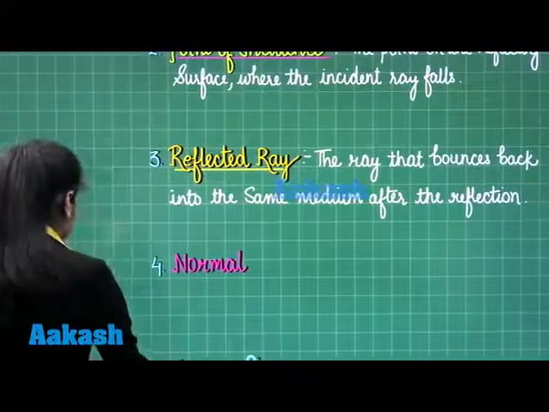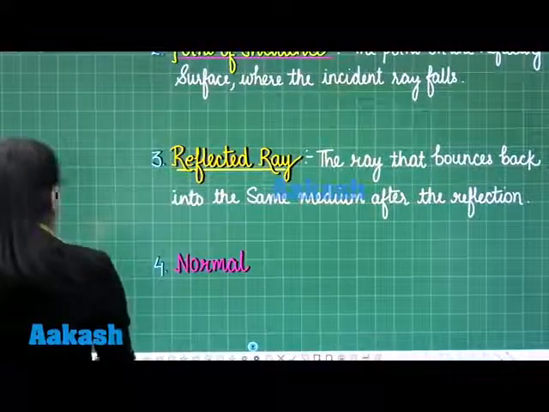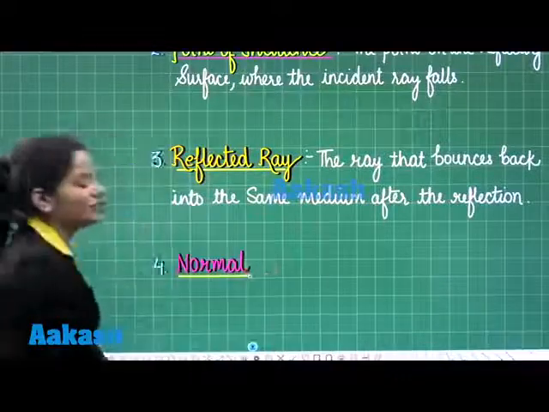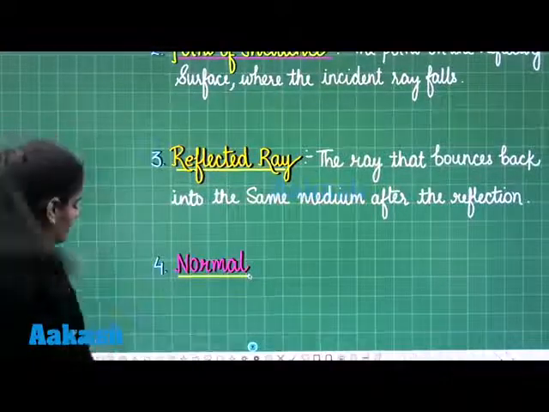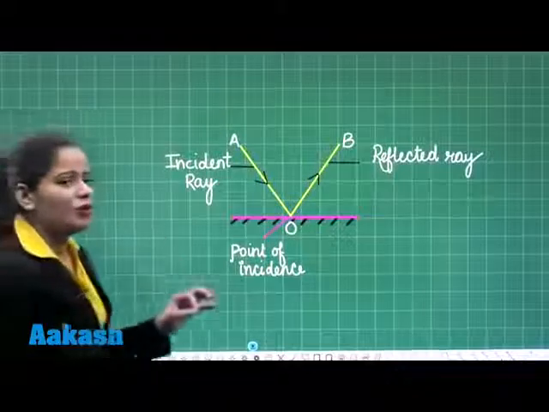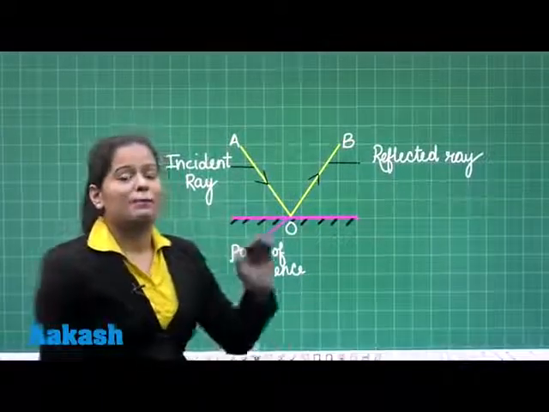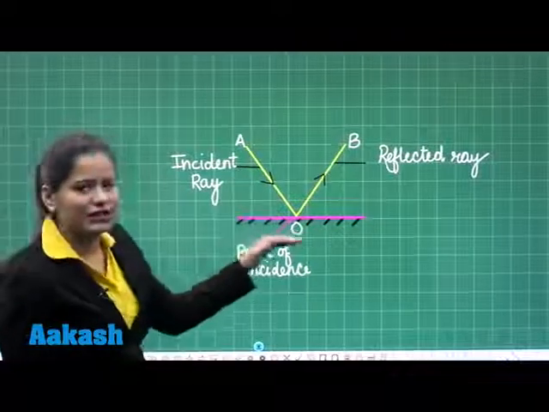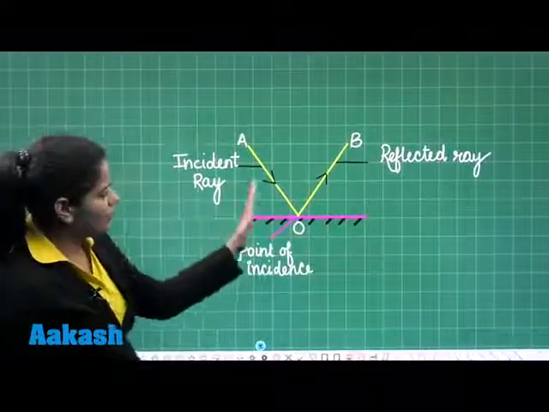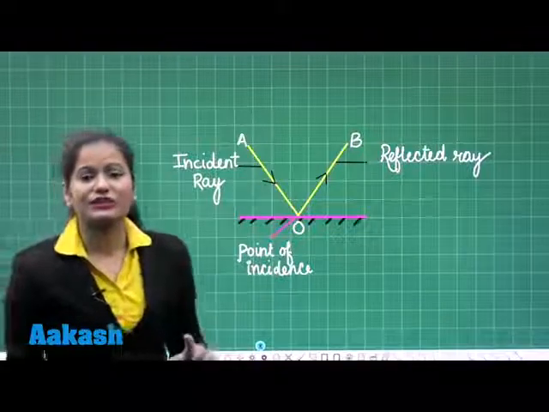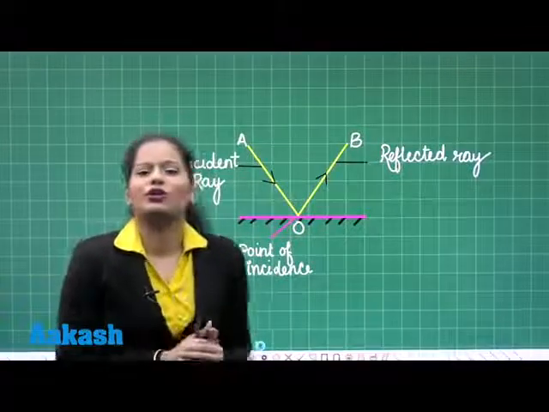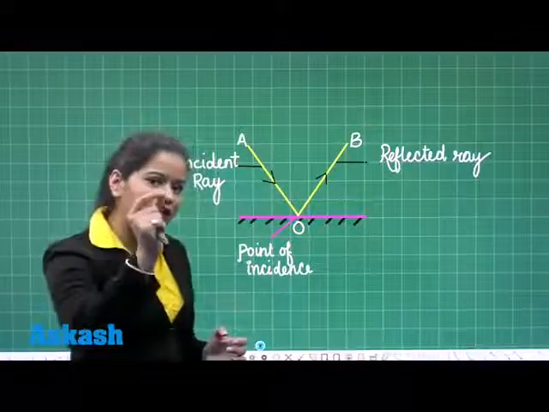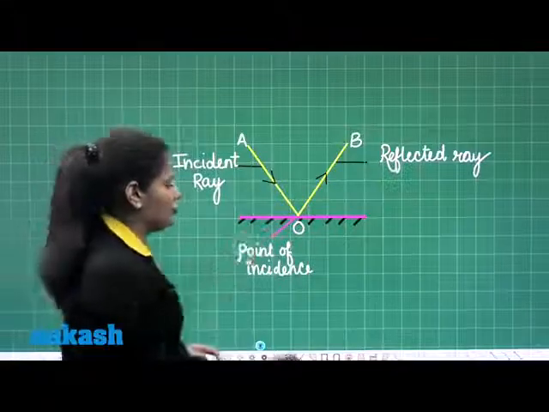Now here comes the next ray and we call this ray the normal. Student, what is normal? Let's have a look. Normal is a perpendicular that is drawn on this reflecting surface. Now we can draw a perpendicular anywhere on this reflecting surface, and that will not be called normal, because normal is the perpendicular drawn at the point of incidence.